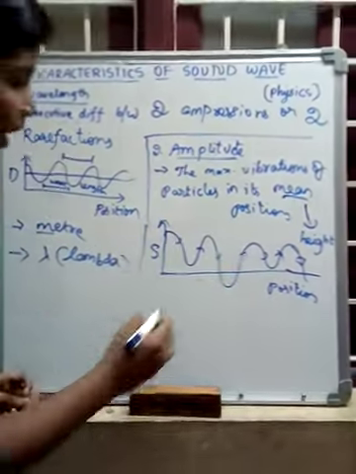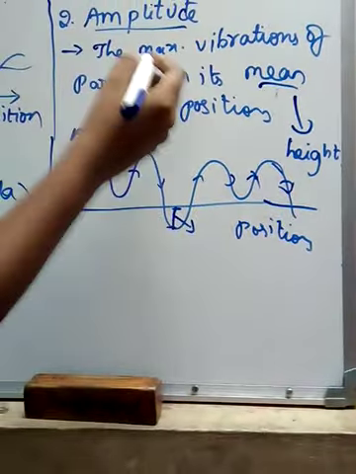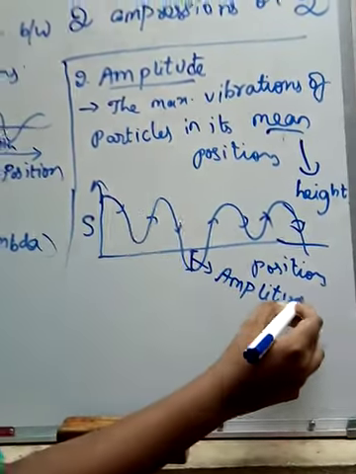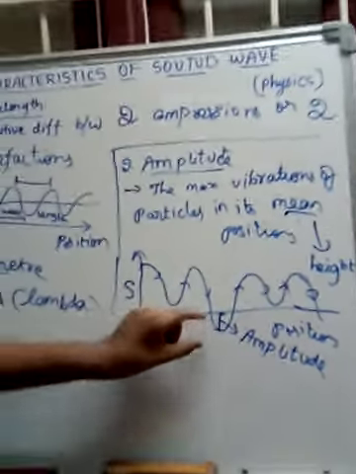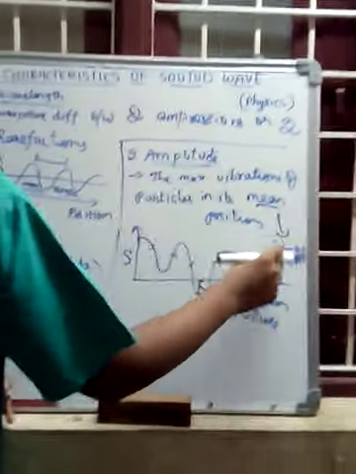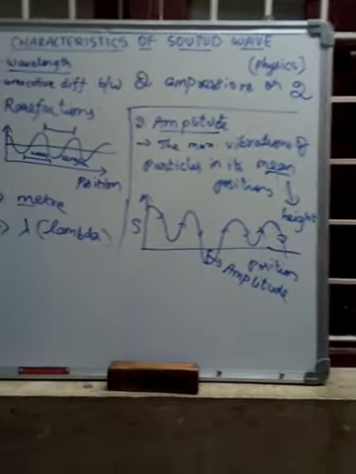Then this is the height, and the height is called amplitude. In diagrammatic form, the maximum vibration of particles or wave from its mean position, the height, is called amplitude.